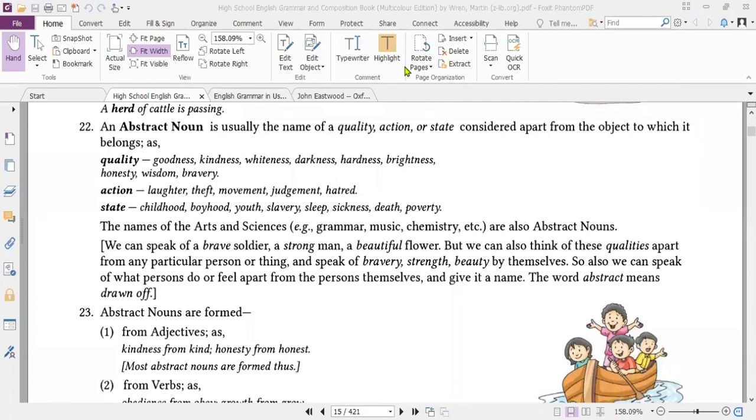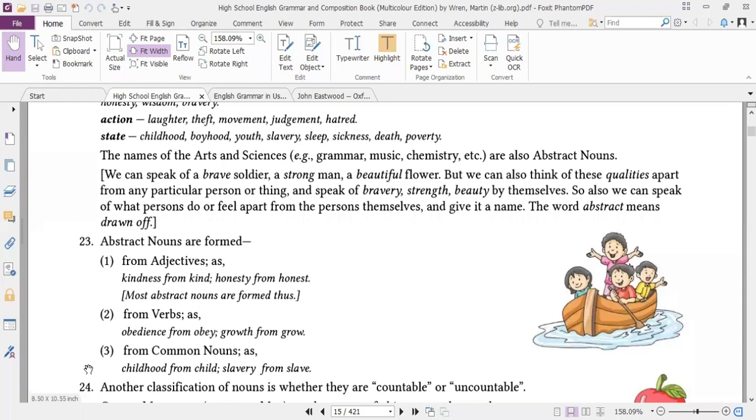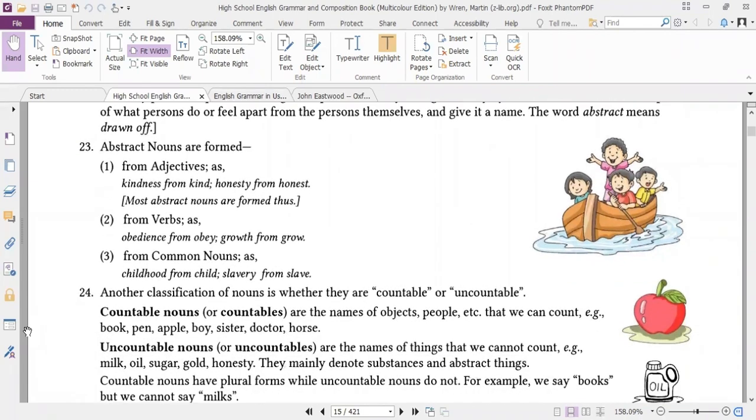So abstract nouns are formed from what? Adjectives. Abstract nouns are formed from adjectives such as kindness from kind, honesty from honest, and most abstract nouns are formed from verbs: obedience from obey, growth from grow.